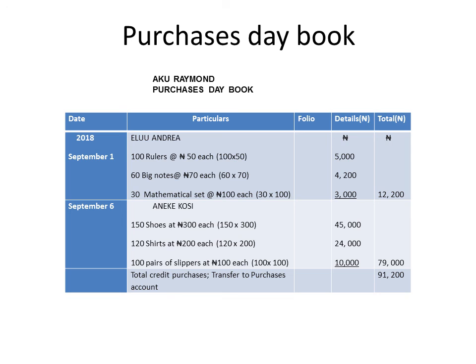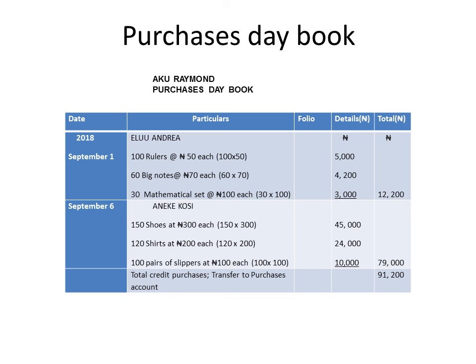The first day he bought 100 rulers at the rate of 50 naira each, so 100 times 50 gives us 5,000. Then here you have 60 big notes at 70 naira, which is 60 times 70, giving you 4,200. Then 30 mathematical sets at the rate of 100 naira each gives you 3,000. By the time you add up everything, you have 12,200 naira, and that's how we got it.